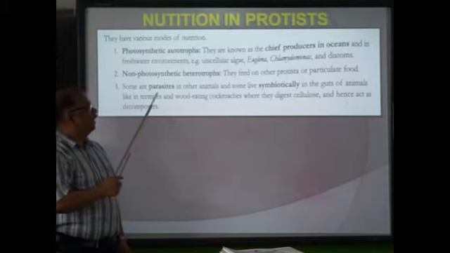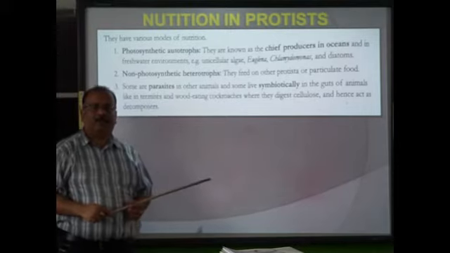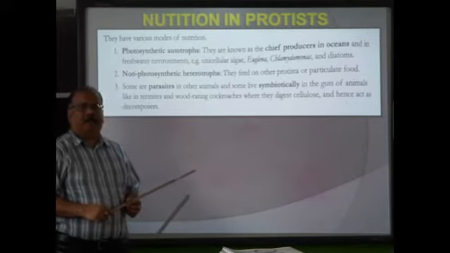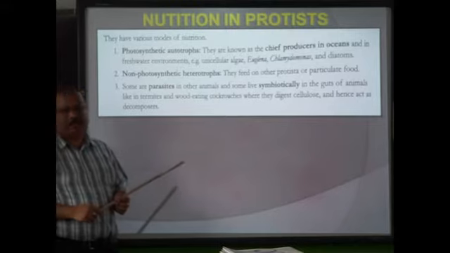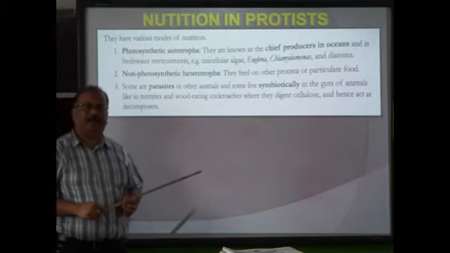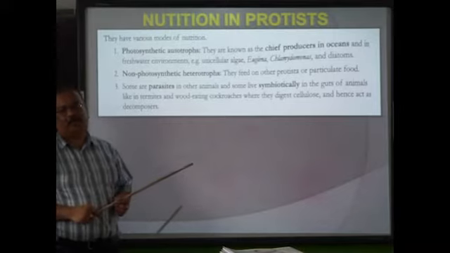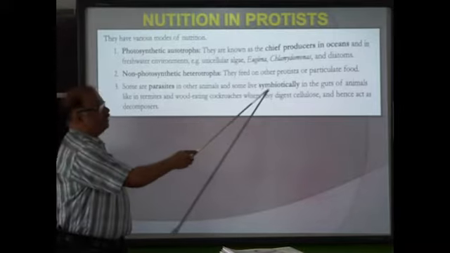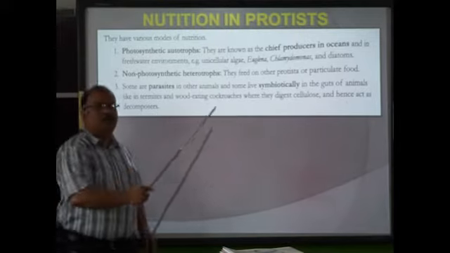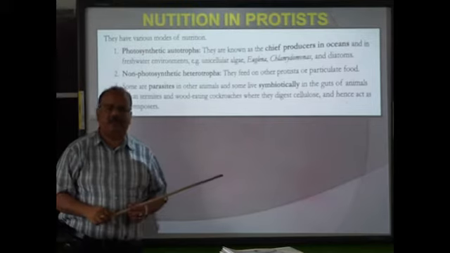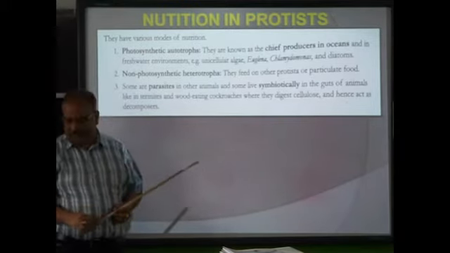So here I tell you the difference between parasites and symbionts. In the parasitic mode of nutrition, two organisms are there, one living on the other. One is the parasite, the other is the host. The parasite always gets the advantage, whereas the host is always at the losing end. But in symbiosis, just opposite to parasitism, two organisms live together and they help each other.